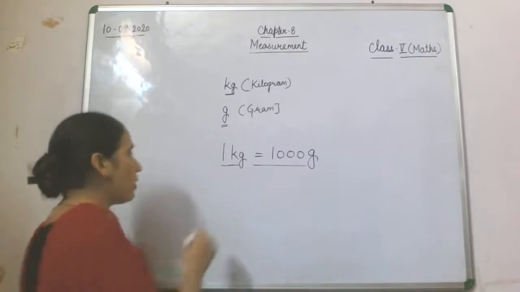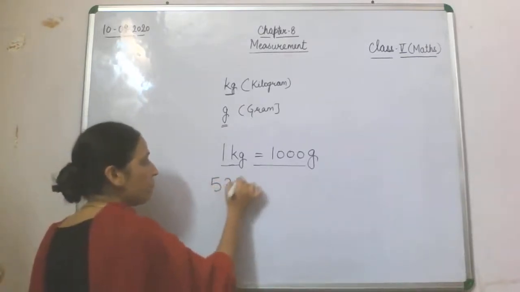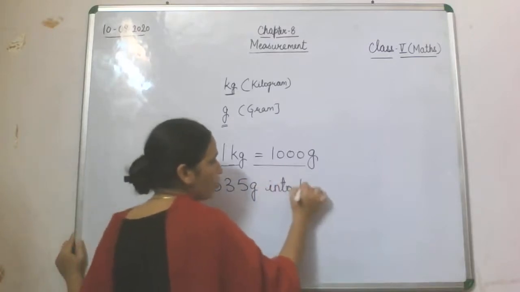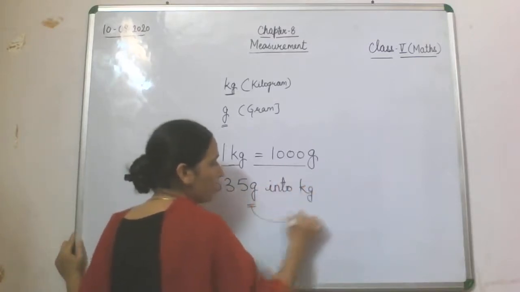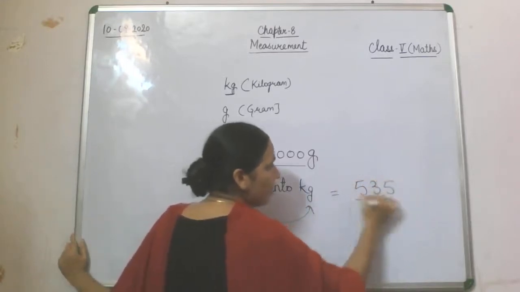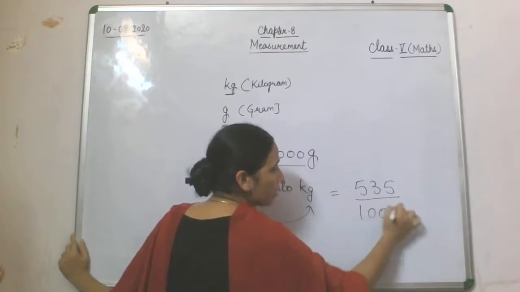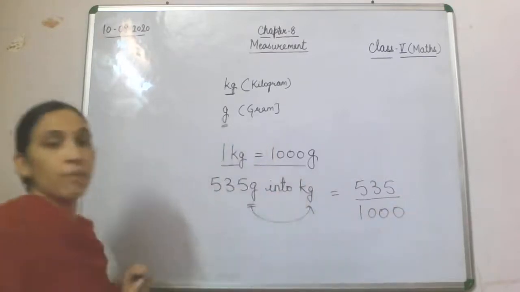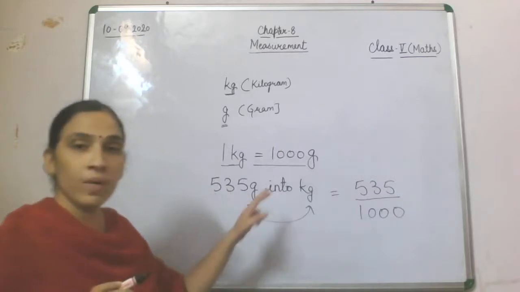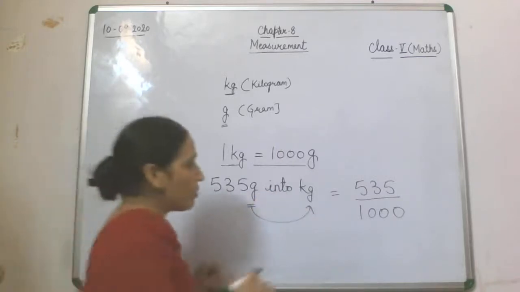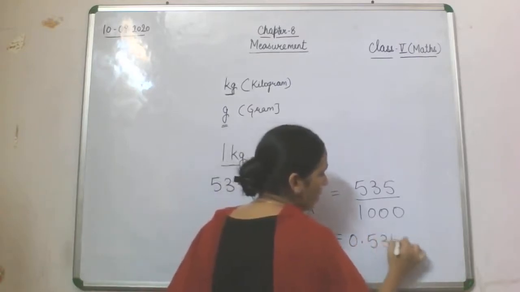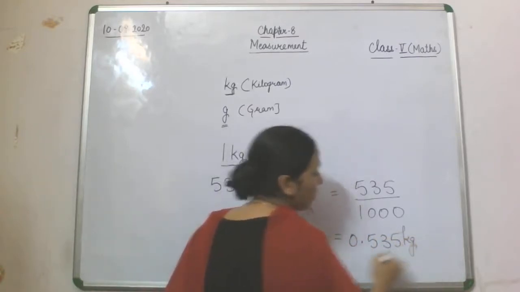Now if I change 535 gram into kg, we are going from smaller to bigger. So this 535 will be divided by 1000. The same relation is used, but here we do division. So what we get here is 0.535, and the unit will be kg.